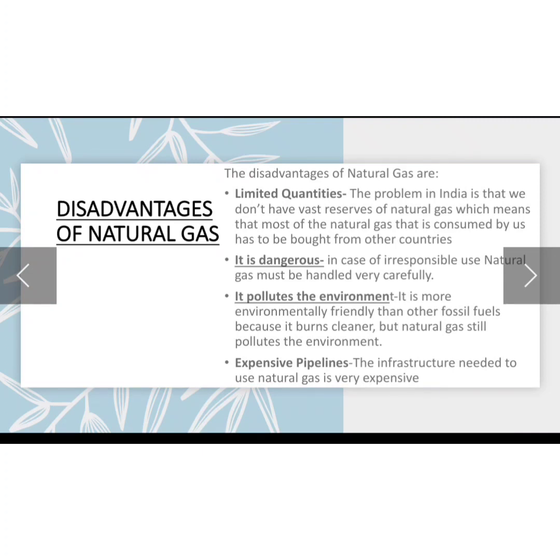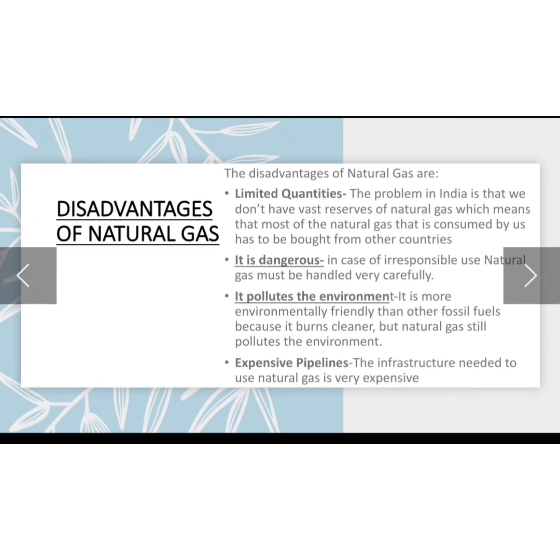Furthermore, it is dangerous. If you are not going to handle the natural gas in a proper and very careful way, it will become dangerous. It will explode. There will be fire. So you need to handle the natural gas in a very, very careful way. Next, it pollutes the environment. Although class, we know that when it burns, it discharges less carbon dioxide, but somehow it is discharging carbon dioxide, which in return is causing harm to the environment. So this is also one of its disadvantages, that it is polluting the environment.